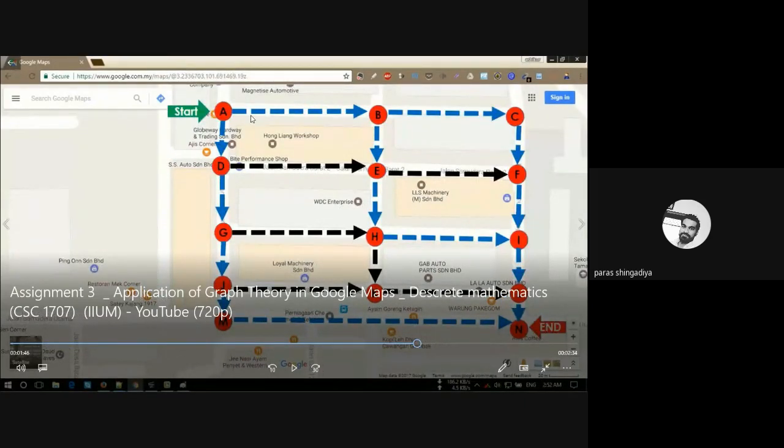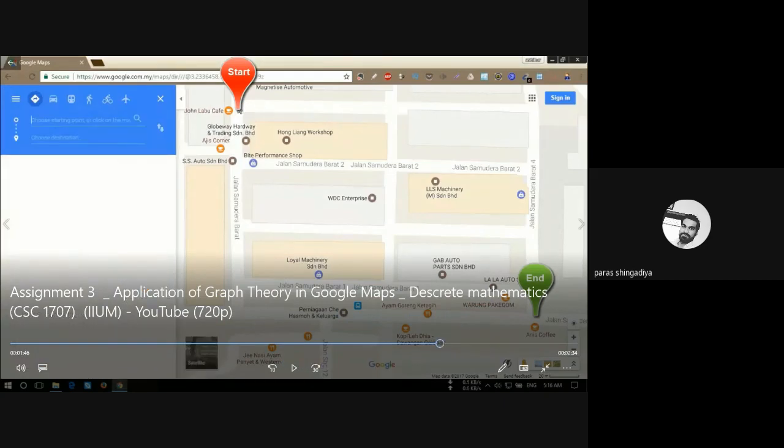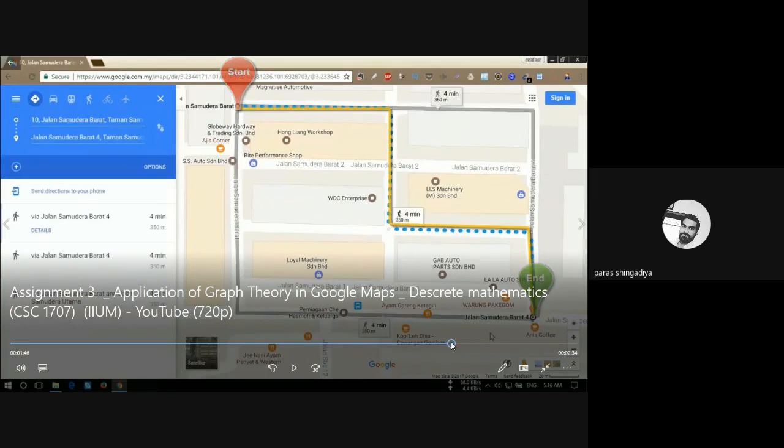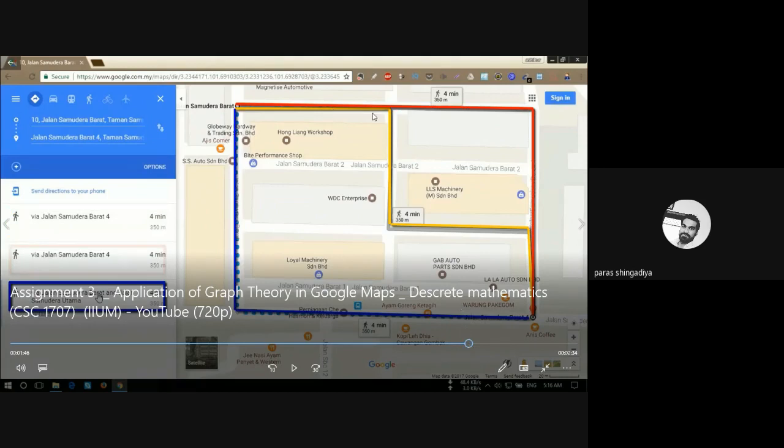This blue shaded line is our route. Clear? The blue shaded line in this picture is our route. A, B, C, D, F, I, J, then the second B, E, H, I, J. Then A, D, G, M to N, that is the third one. So in Google Map you will get this type of set. You enter a starting location and an ending location, and then Google will get three different routes via three different colors. The blue is one route, the yellow line is the second route, and the red line is the third route.